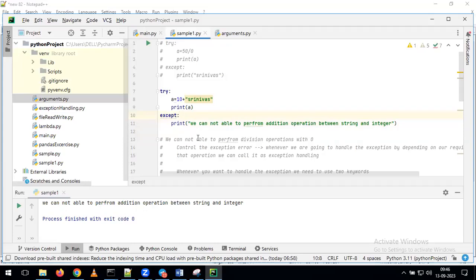This is the way we can understand how to perform exception handling. If you want to perform exception handling, first we need to understand the exception. What is the meaning of exception? During the execution of the program, if there are any issues, we get an error. Such errors we call an exception. To handle the exception, we need to use the try keyword and except keyword. This is one of the interview questions. How can we handle exceptions in Python? We can say by using try and except.